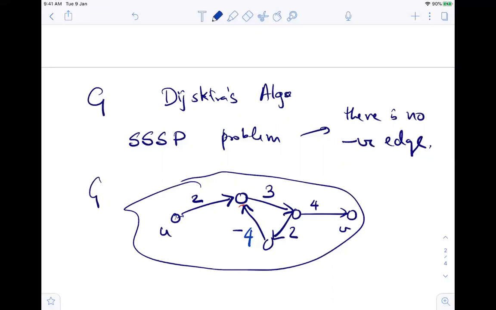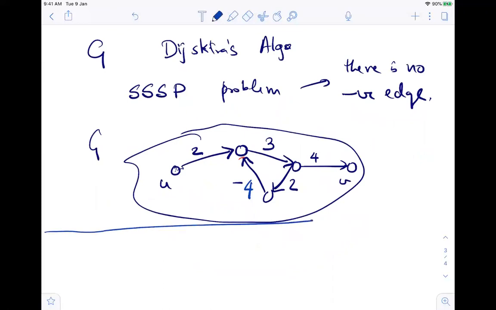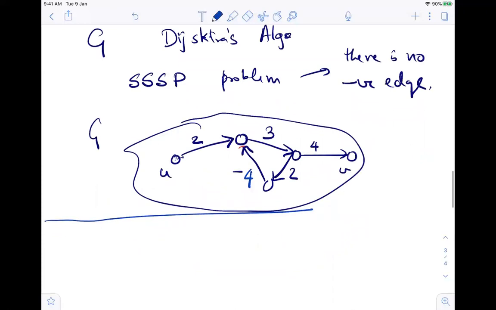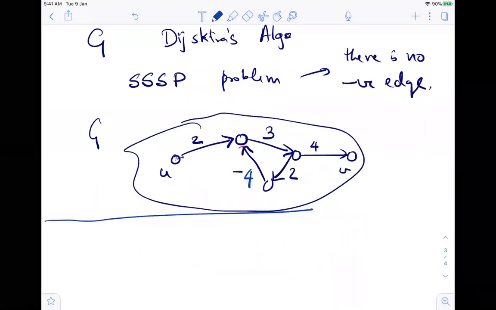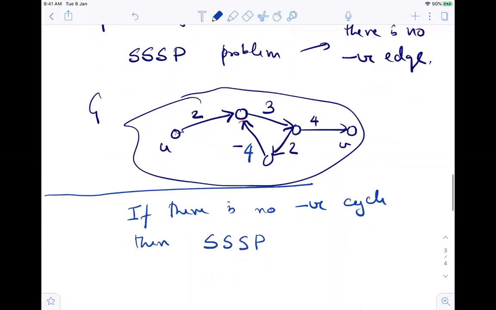If there is a negative edge, then of course, as you said, what about enforcing that an edge is not used twice? That is one way of doing it. But irrespective of that, if there is no negative cycle, meaning a cycle whose total length is negative, then at least the single shortest path, even with walks considered, is a valid question, right?